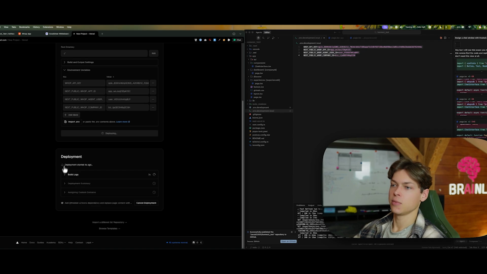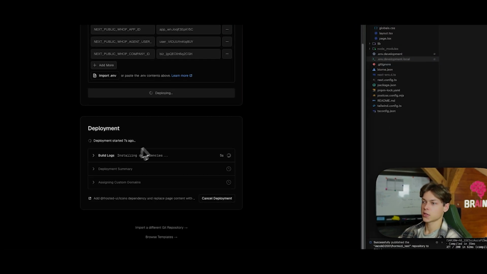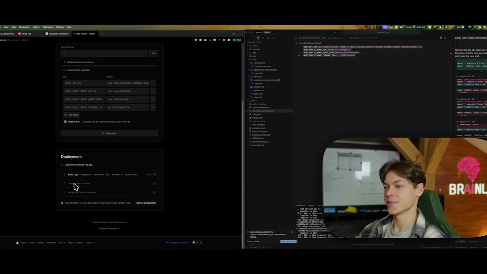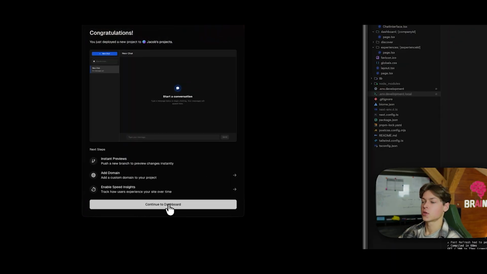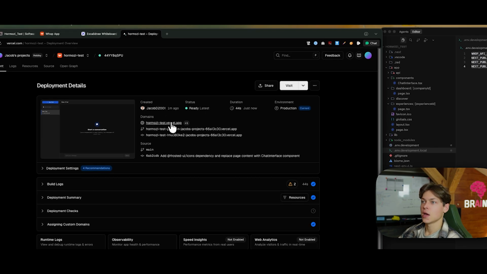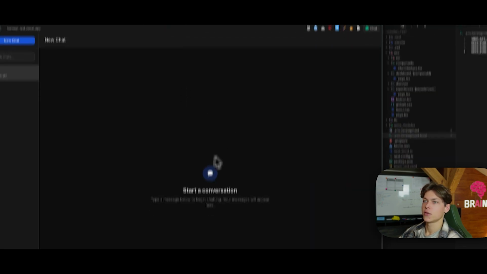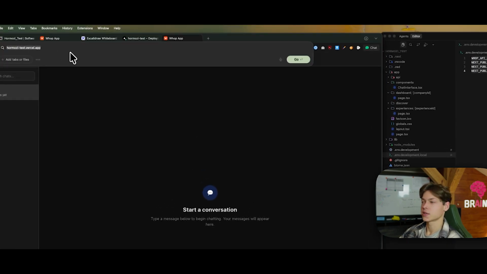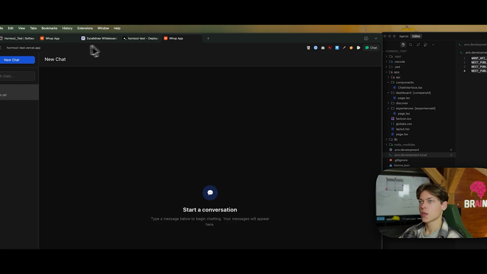Now you can see that deployment is starting. You can view the build log, some nerdy stuff. You don't need to do it. Nobody does it until it crashes or something. So yeah, just wait for it to work. Alright, so now we just go continue to dashboard here, and we can see this is our URL. So if I click it and click this one here, you can see that I can access it now publicly on the app. So if you are to type this link, you can access it. It's publicly accessible on the internet, at least at the time of doing this video.